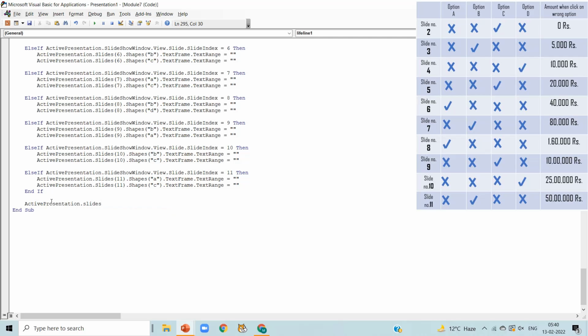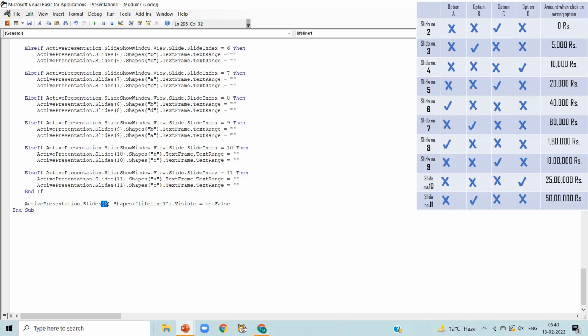Dot Slides in bracket 2. Dot Shapes. Which shape are we talking about? We are talking about lifeline 1. So in inverted commas, write lifeline 1, bracket close. Dot Visible is equal to msoFalse. That means after using it once, it will not be visible to us in slide number 2.